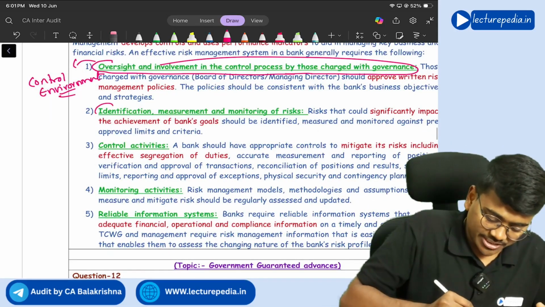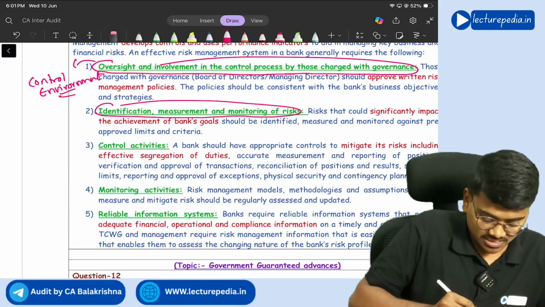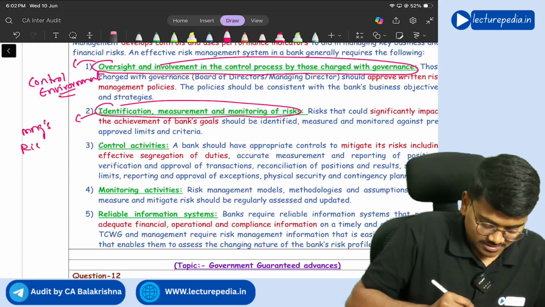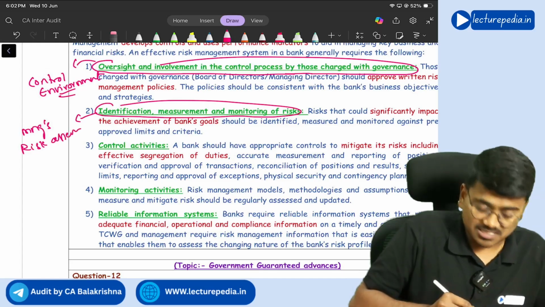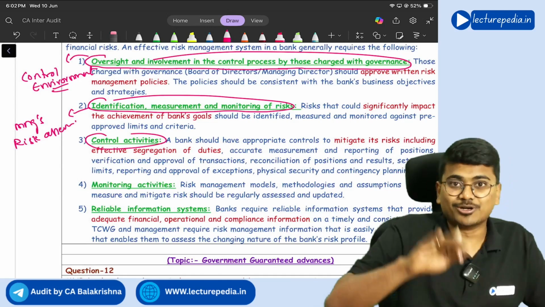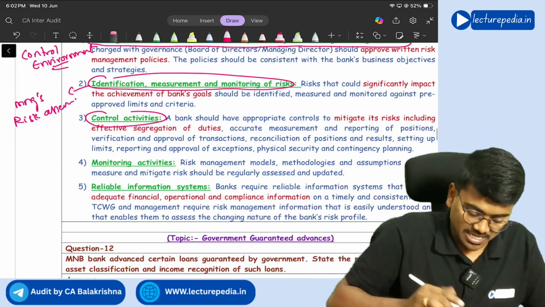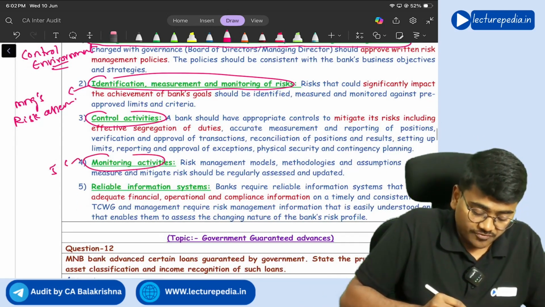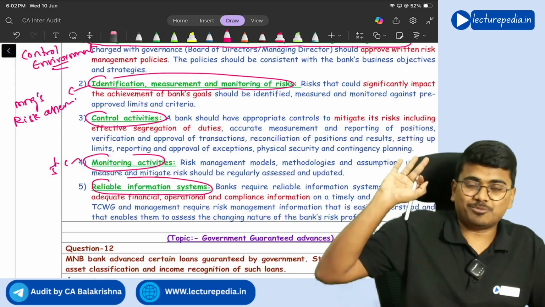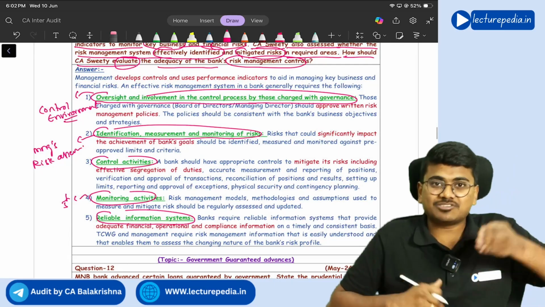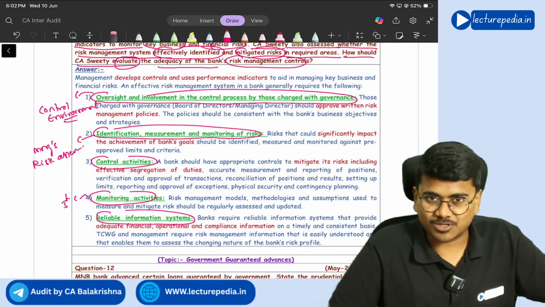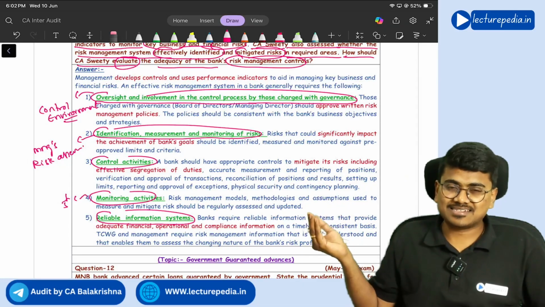Next, identification, measurement and monitoring of risks. Nothing but management's risk assessment process, second component. Next, control activity, actual control activity, third component of internal control system. Next, monitoring activity, this was the fifth component. And reliable information system and communication, this was the fourth component. So all the 5 components which you have seen in SA 315 for internal control system, same points, same understanding, there is nothing new.